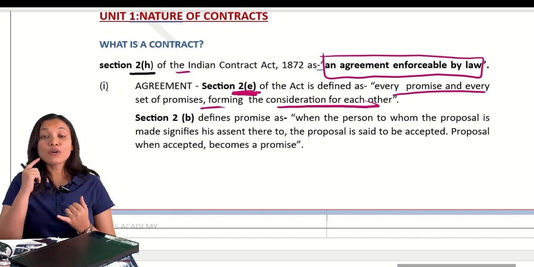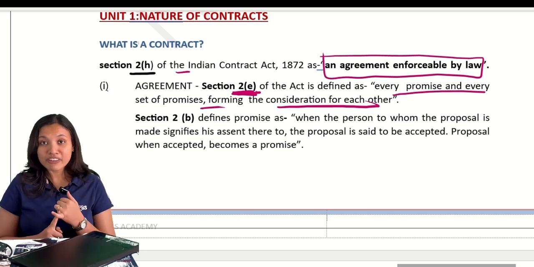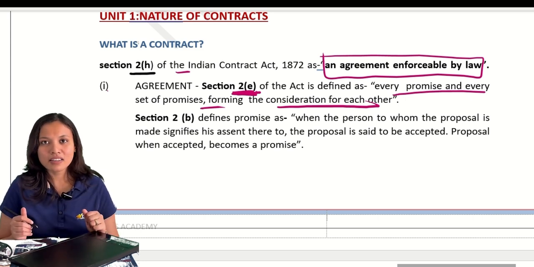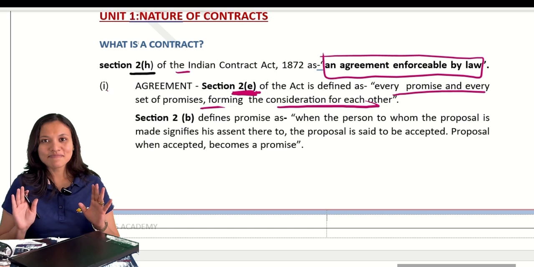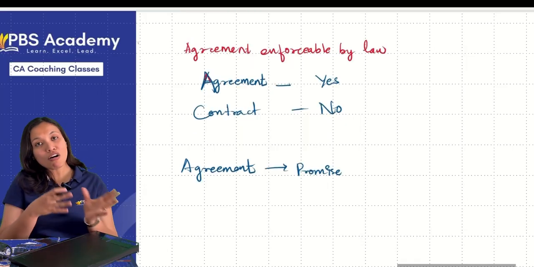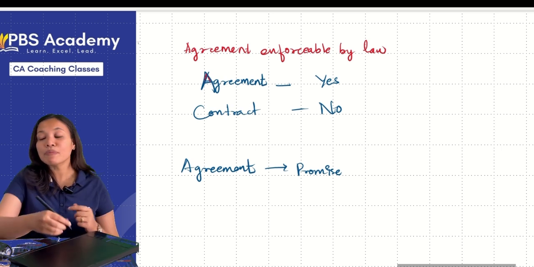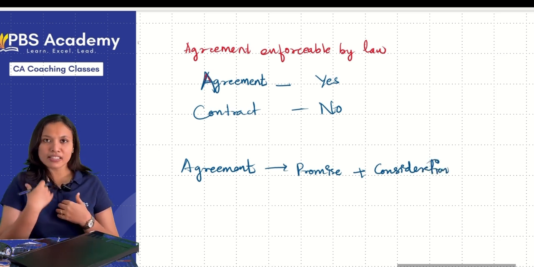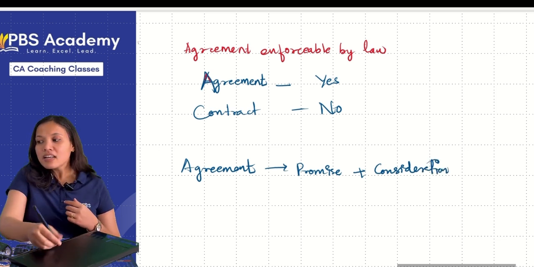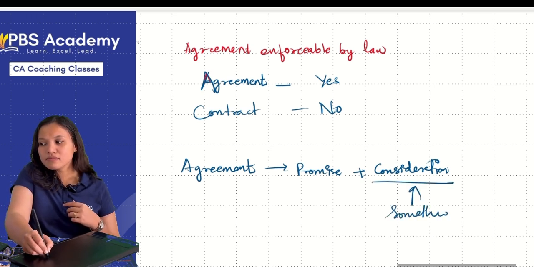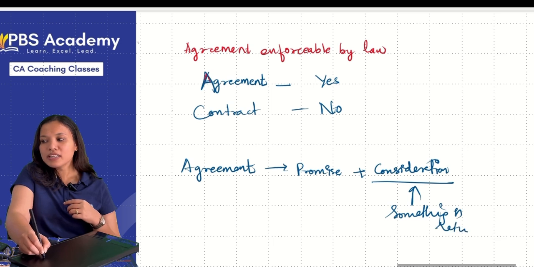Your father is getting you mobile, vehicle, and also new dress. Everybody wants this type of father, correct? So now suppose promise or set of promises, but forming what? Consideration for each other. Then it is agreement. Father made you a promise. Consideration means something in return.